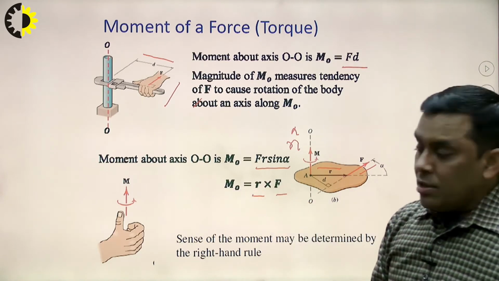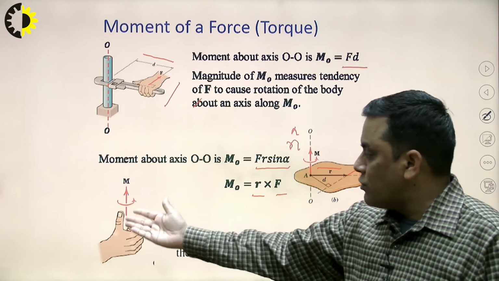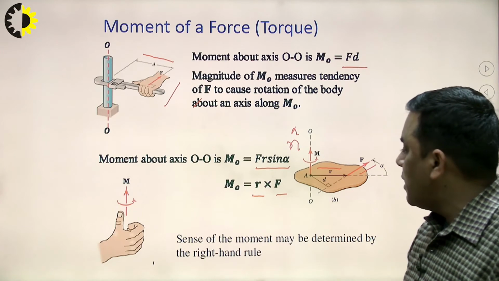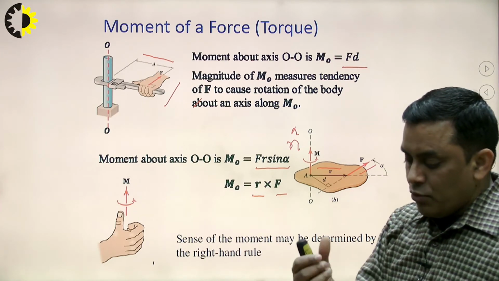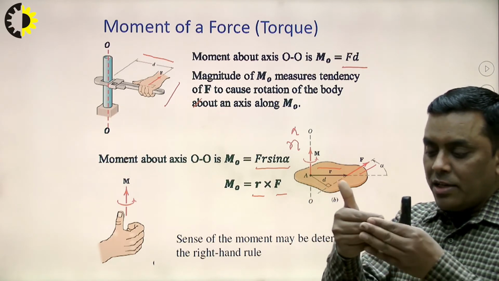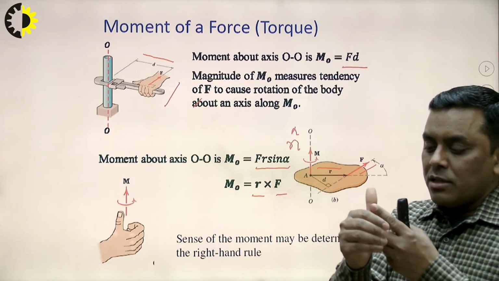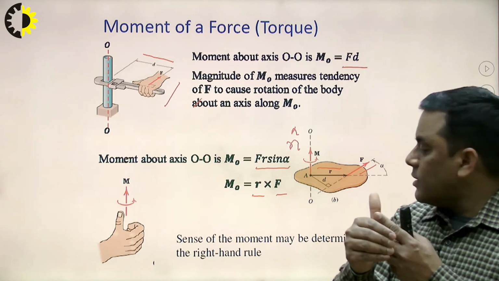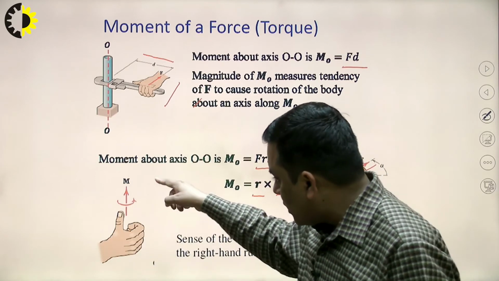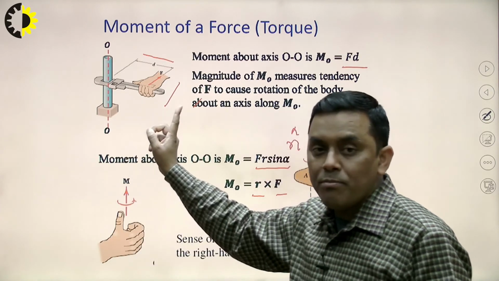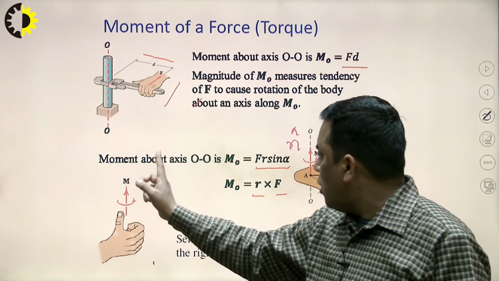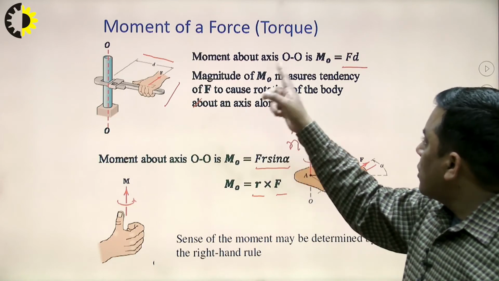And another thing through which we can find the sense of rotation, or direction of movement, is the right hand thumb rule. If the rotational tendency because of any force is indicated by the curl of the fingers, then the right hand thumb indicates the direction of the moment vector. So this is what is shown here with the right hand thumb. This is the rotational tendency and M, the moment vector, is indicated by the thumb of the right hand.